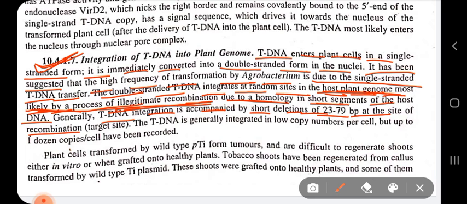So there will be a short removal of a segment of 23 to 79 base pairs at the site of recombination. tDNA is generally integrated in low copy numbers per cell, but up to a dozen copies per cell have been recorded.